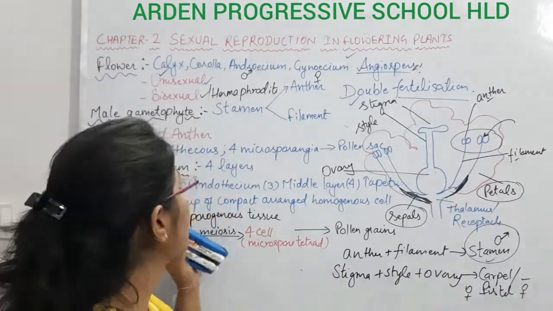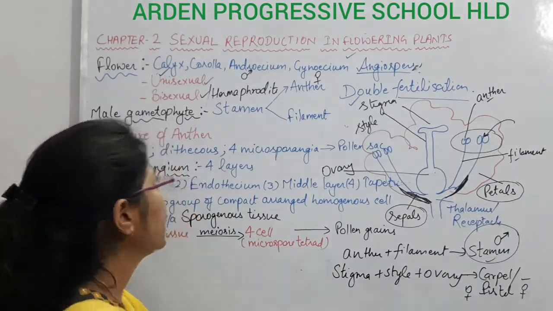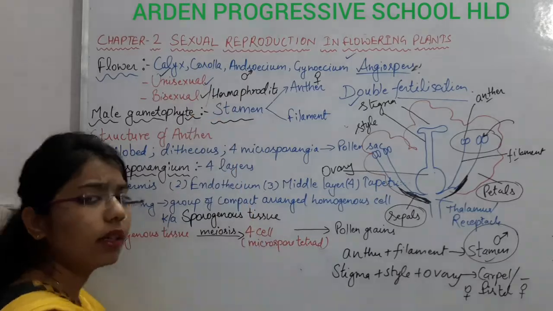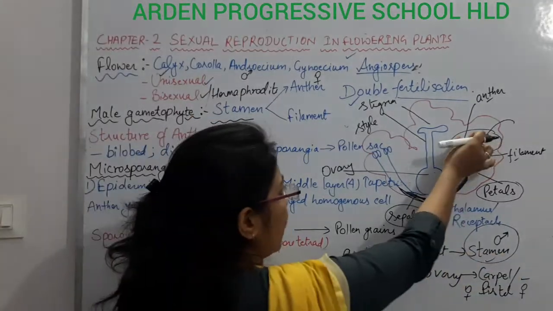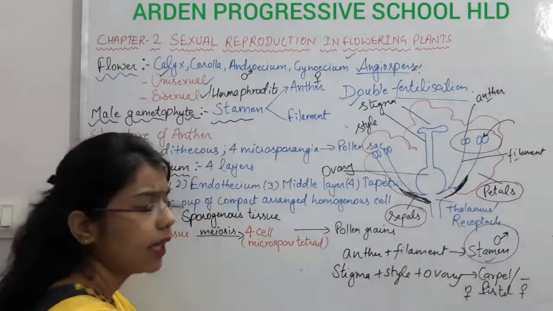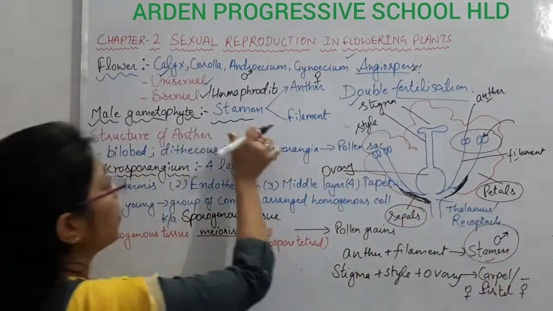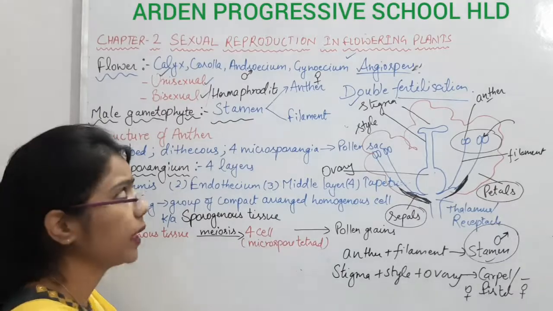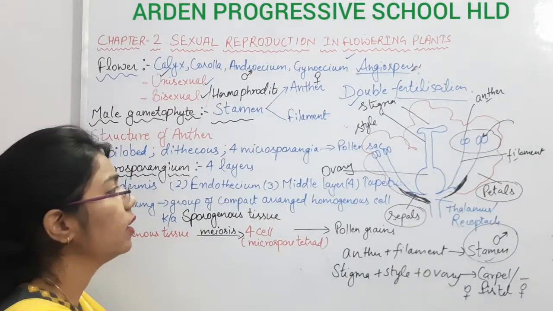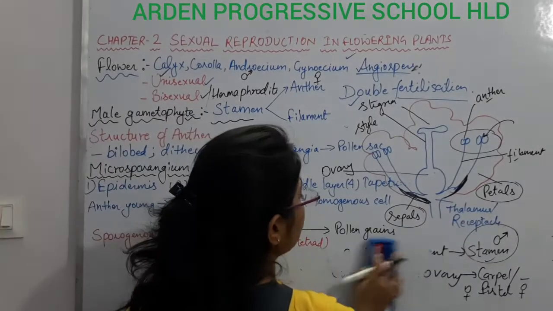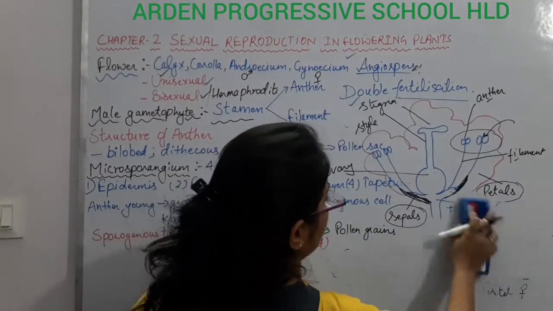So it is bearing the male part, and it is present where? In the stamens. We have discussed this: the whole, anther plus filament combined, is known as stamen. This stamen denotes the male gametophyte, which has two different structures, the anther and the filament. So this is about the male part.